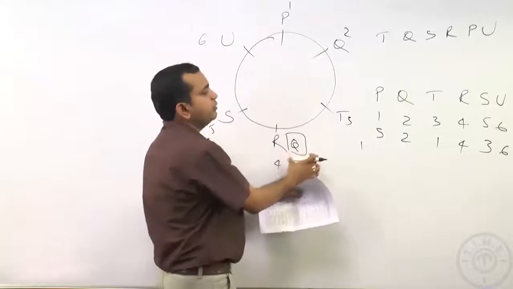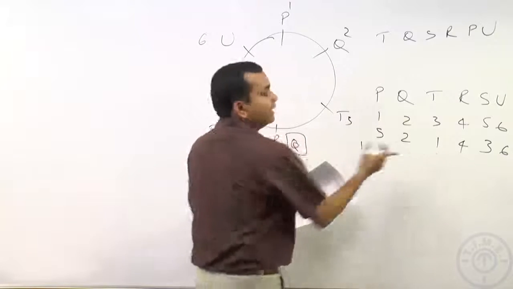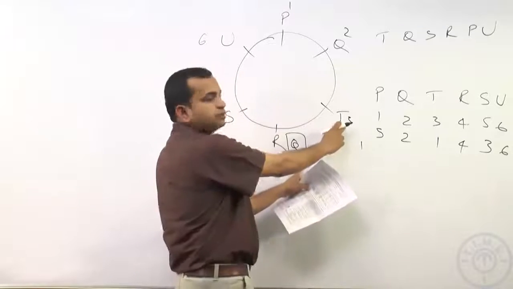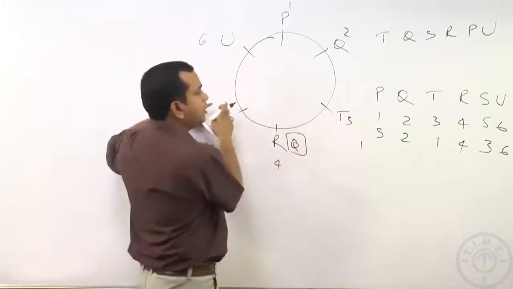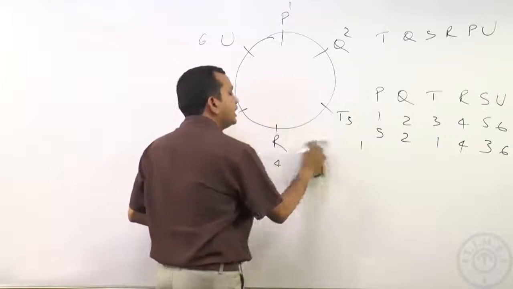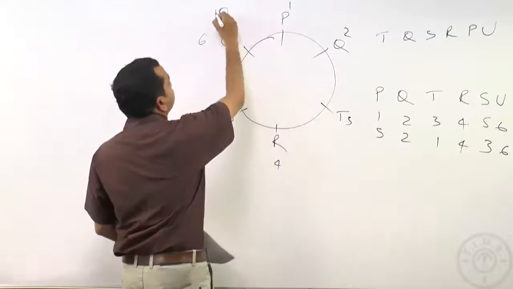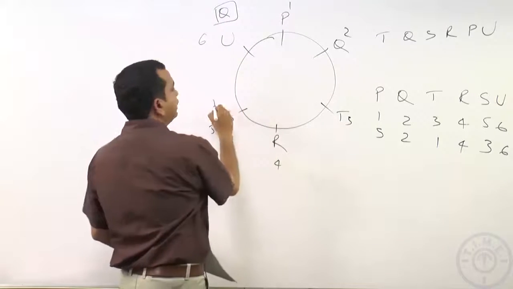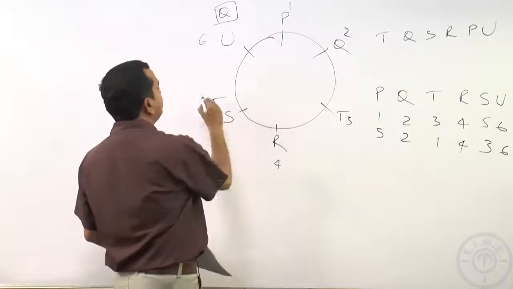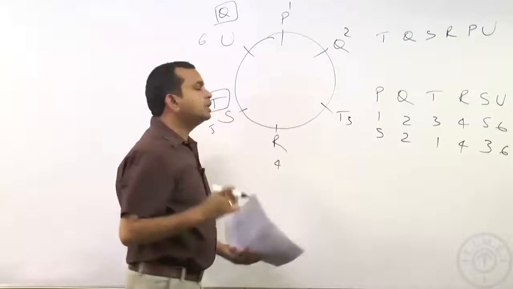Now, if we want Q at the second place, we want T at the first place. Now, T is already here, so T can't continue here. So, we want Q to move here instead. So, instead of putting Q here and putting 1 here, what we will do is we will put a Q here and we will put a T here. T can definitely move here. So, the alphabets in boxes are the new places.